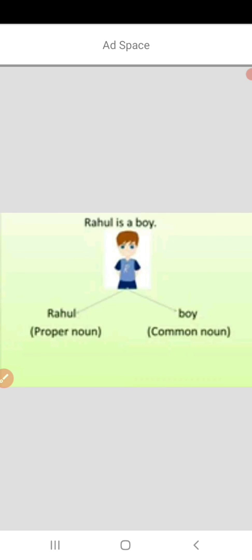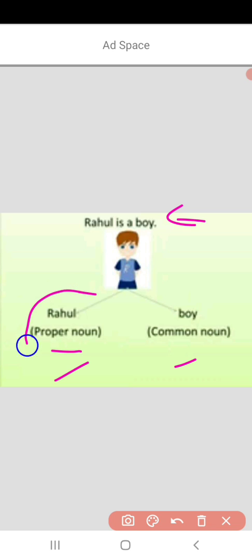So children, how can you tell if a word is a common noun or a proper noun? So let's understand this through some examples. In this sentence, we have both a proper noun and a common noun. The sentence is: Rahul is a boy. So children, Rahul is the name of a particular person, so it is a proper noun, whereas boy is a name of a person in general. So it is a common noun.